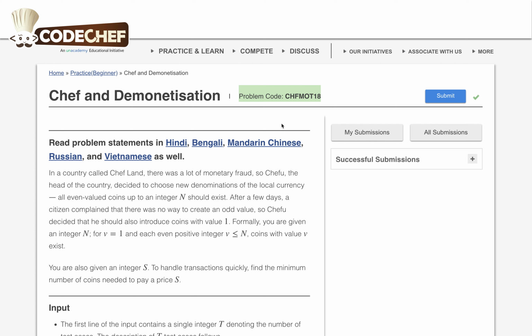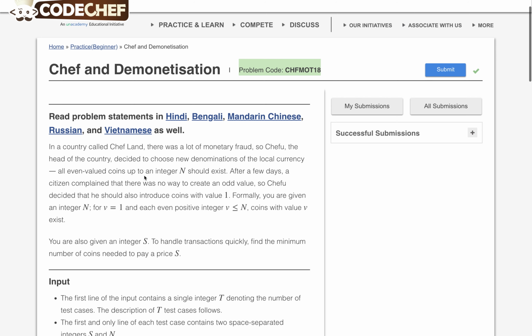Today I am solving the CodeChef problem from the June Cook-Off Challenge, and the problem is Chef and Demonetization. The problem code is CHFMOT18. In a country called Safland, there was a lot of monetary fraud, so Safu, the head of the country, decided to choose a new denomination of the local currency.